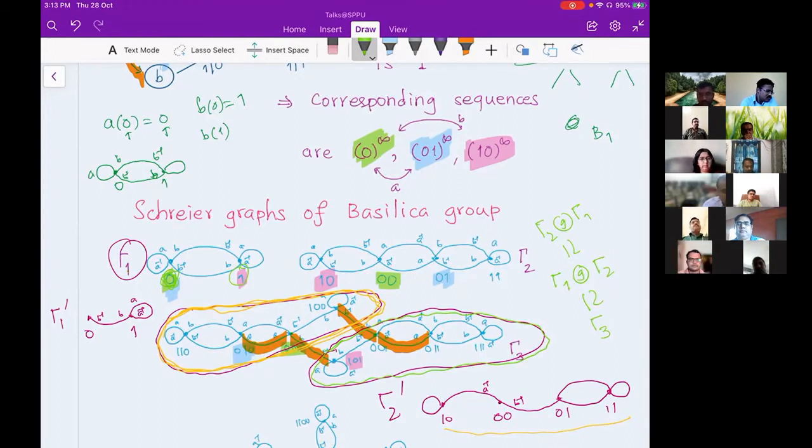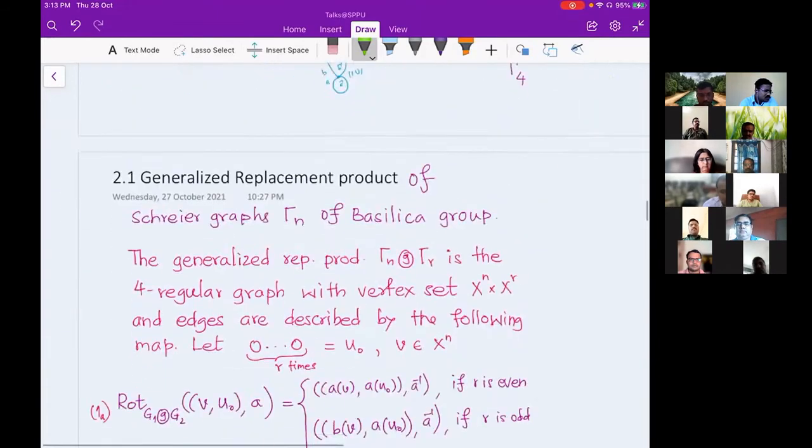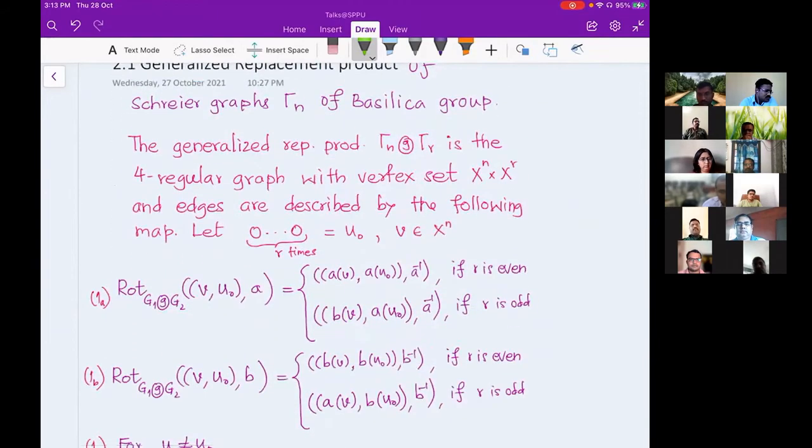Can I go to the next slide? Yes, sir. Whatever we have now discussed, we are just trying to write down in terms of a rotation map. We have a 2-regular graph, both are 4-regular graphs, and the resultant which we are getting is again a 4-regular graph. We will only look at the vertex 0, 0, 0, 0, 0, 0, and the action along that vertex, A and B.